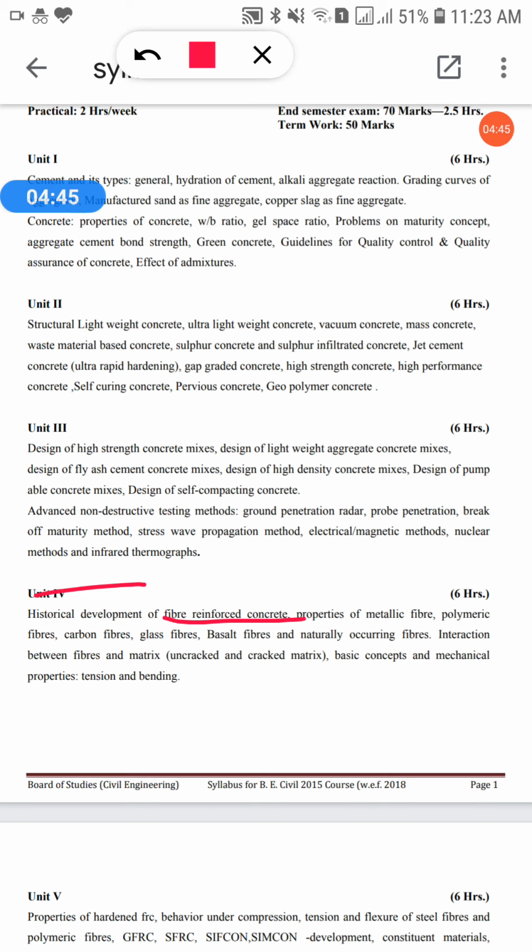So they used conventional steel bars to impart tensile properties to the concrete, and also applied restraining techniques.